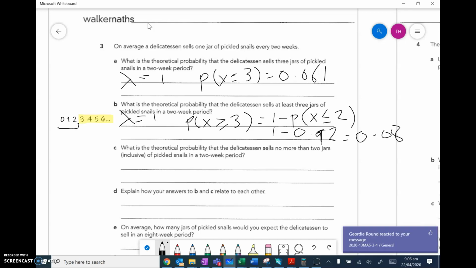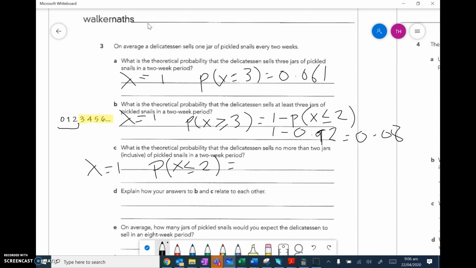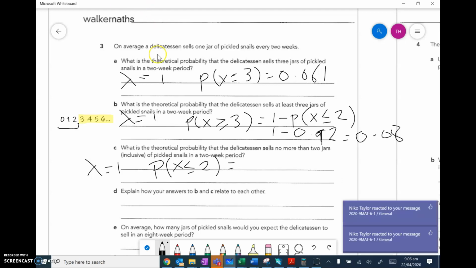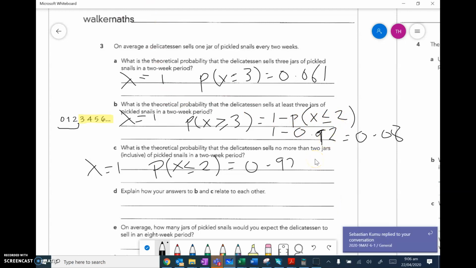Okay, next one. What is the theoretical probability that the delicatessen sells no more than 2 jars? If I write out this statement, my lambda again is equal to 1. This is asking me the probability that no more than 2, inclusive. So x is less than or equal to 2. This is a really nice question because I already did that over here. The probability x is less than or equal to 2 was 0.92.